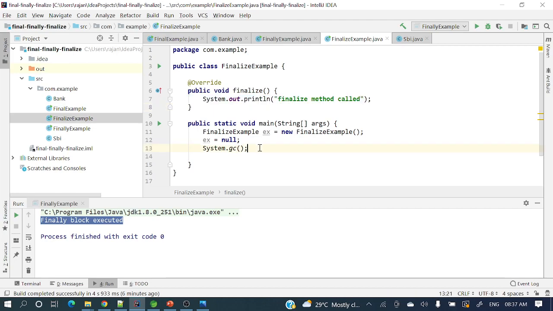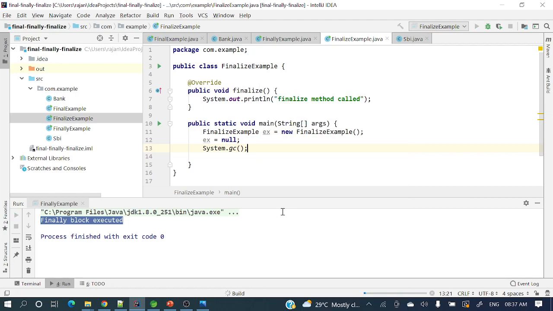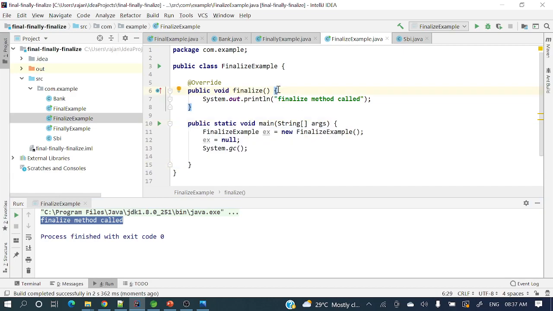So let's see, let me run this application. Just see, finalize method called. Are we calling this finalize method anywhere? No, it is called by the garbage collector, right? So I hope you got a crystal clear picture about this finalize.